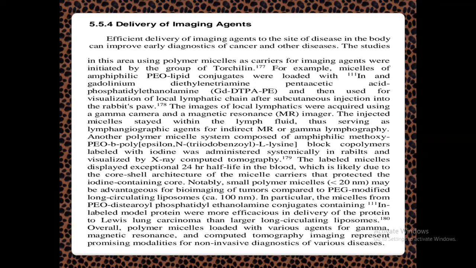The injected micelles stayed within the lymph fluid, thus serving as lymphangiographic agents for indirect MR scan, that is MRI scan, or gamma lymphography.